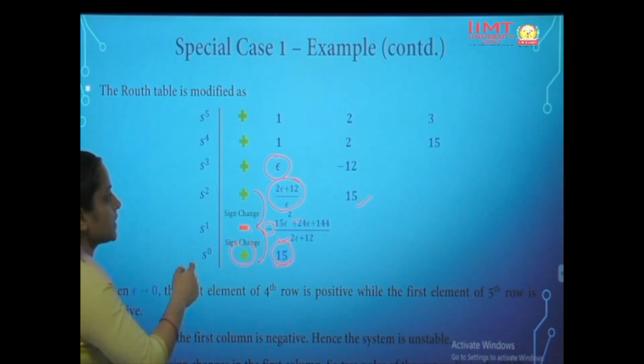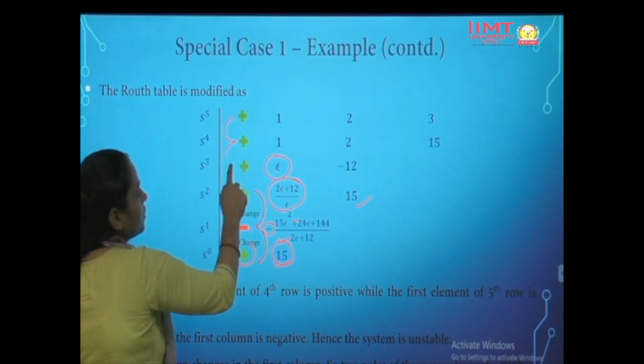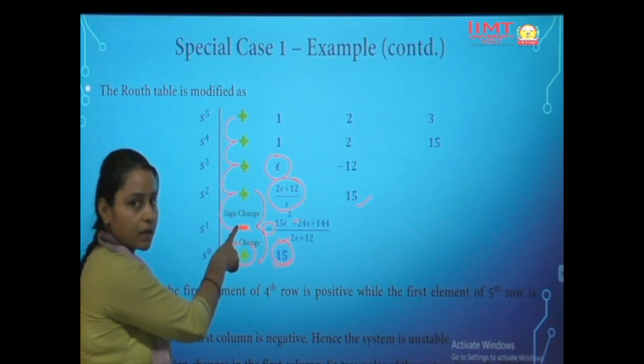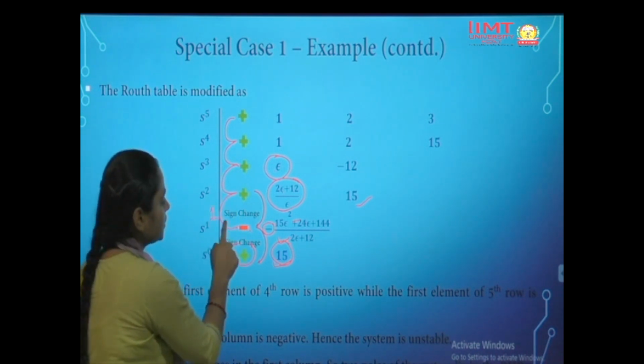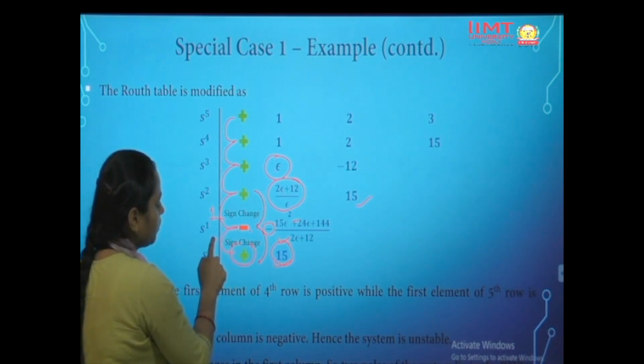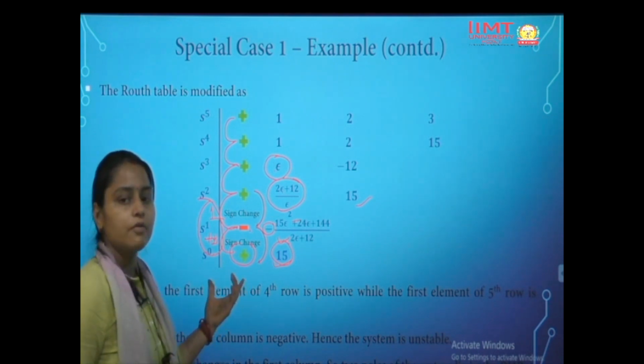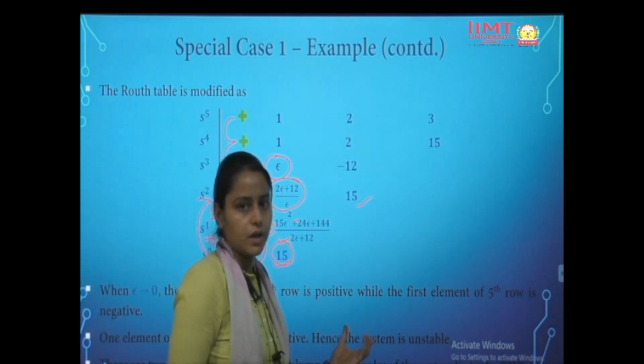So how many sign changes are there? No sign change, no sign change, no sign change. But plus to minus, one sign change is here, and then again minus to plus, one sign change is here. So in total, 2 signs are changing. So we have 2 poles lying on the right hand side of the S plane.